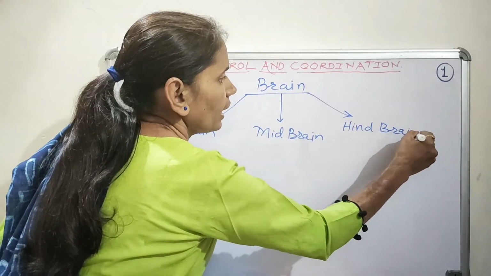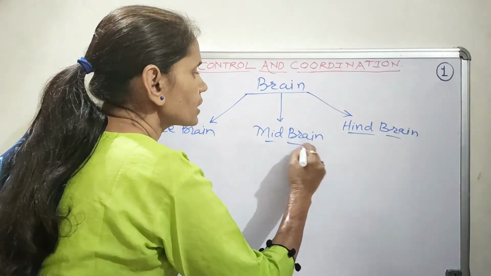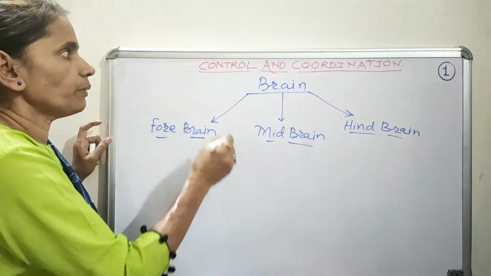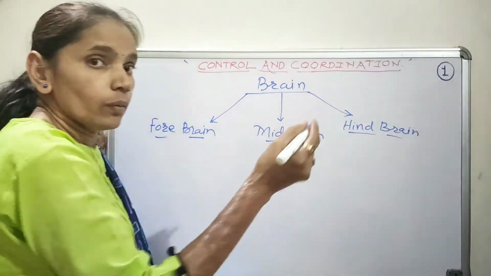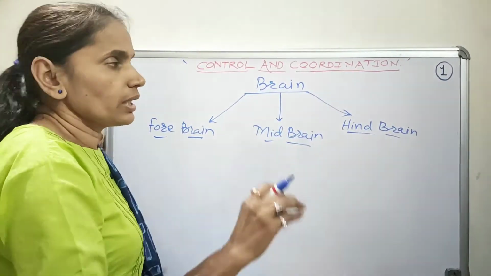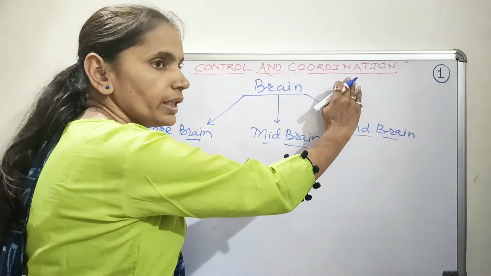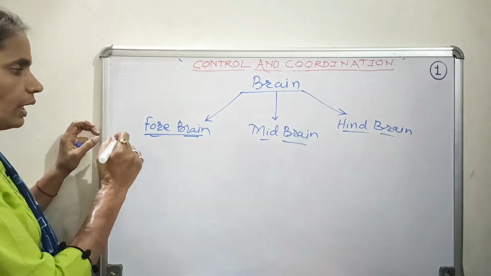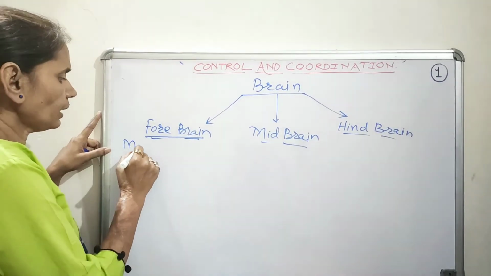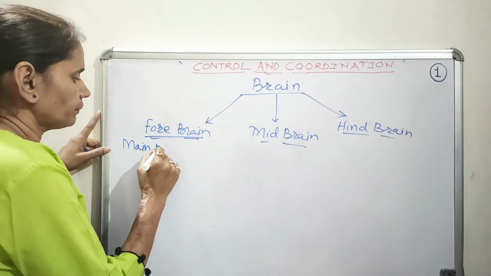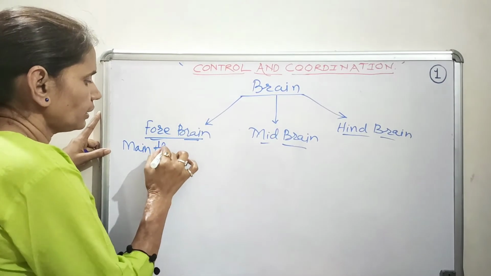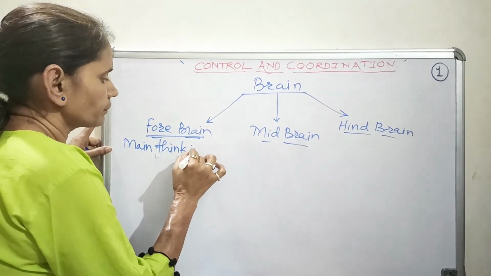These areas of the brain have specialized functions, because of which the overall thinking process, control and coordination is carried out in human beings. The forebrain is the main thinking part of the brain.